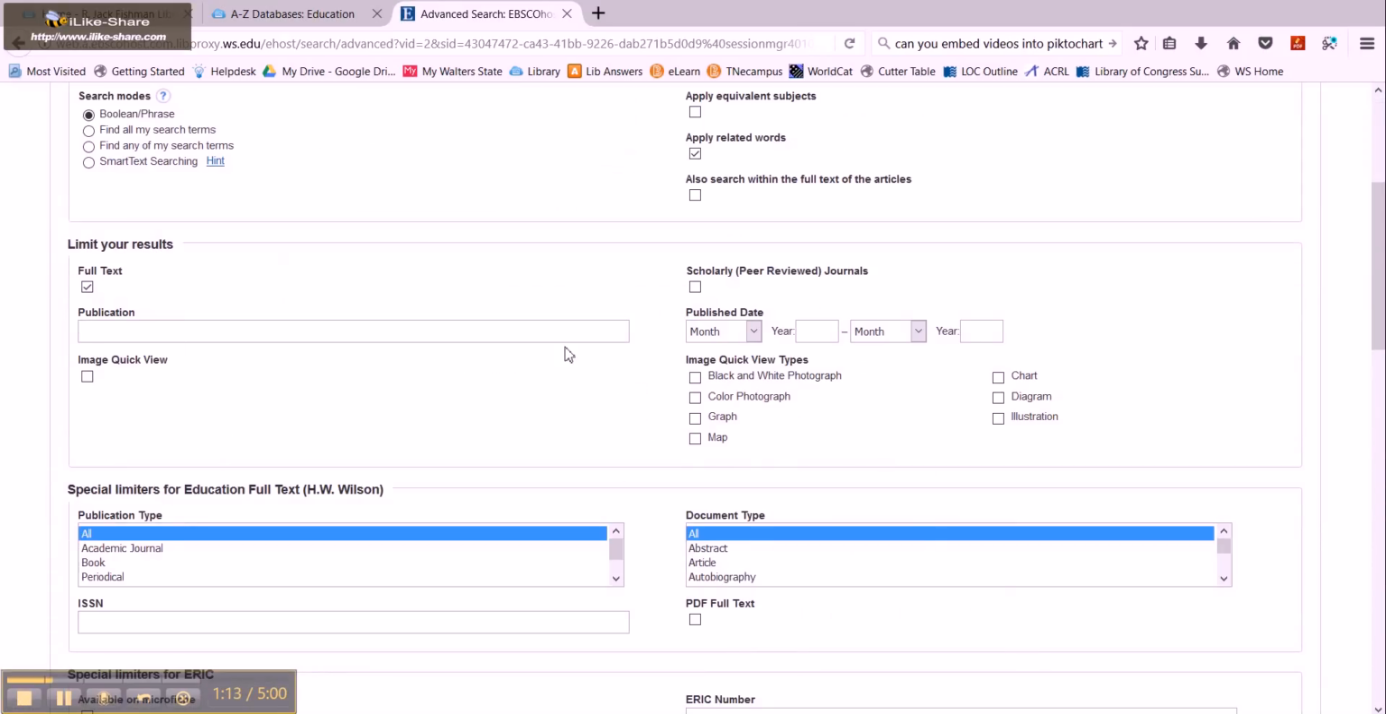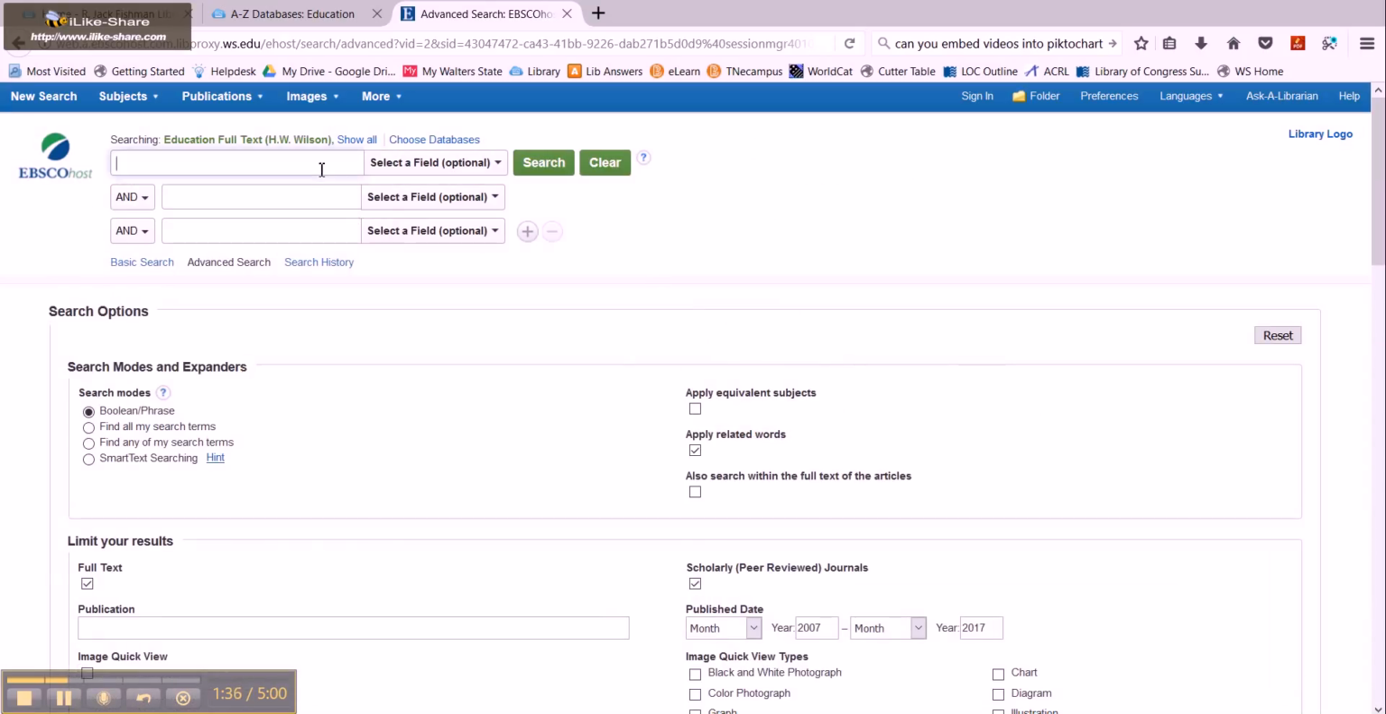We're going to also want to change a couple things before we actually type in any keywords, and we want to make sure we're looking at scholarly peer-reviewed journals. Those are those really credible academic articles. And then we also want to change the date range here. And so I'm just going to put in the last 10 years, but depending on your topic, you can put in whatever you think is appropriate. And so now we're actually ready to do a search.